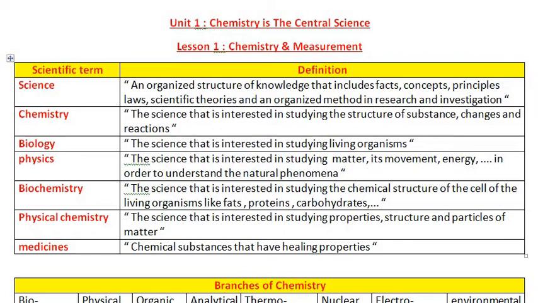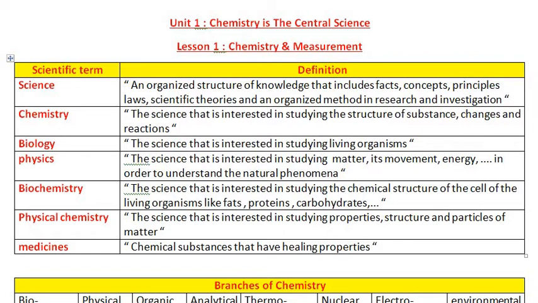If you have, for example, water, and you want to know what is the structure of water, you must study chemistry. Biology, on the other hand, is another science that is interested in studying living organisms. If you want to know how organisms breathe, how organisms feed, how organisms reproduce, you must study biology.